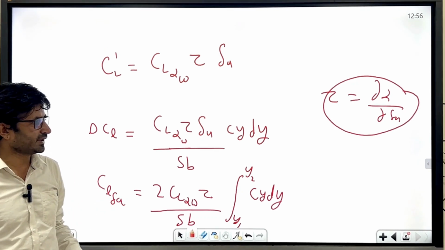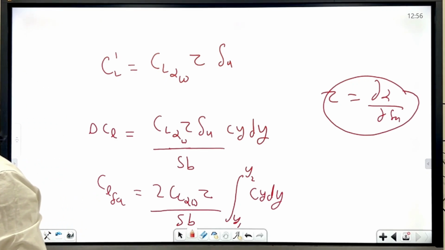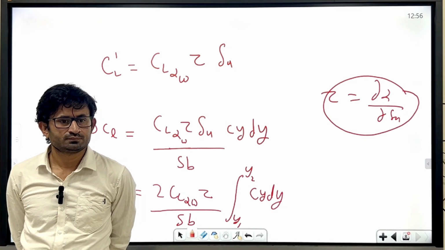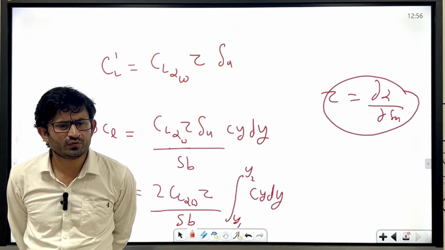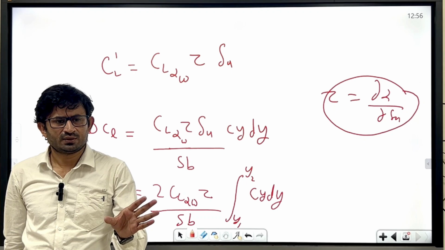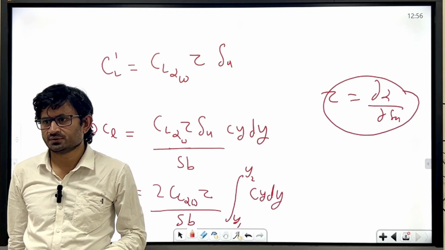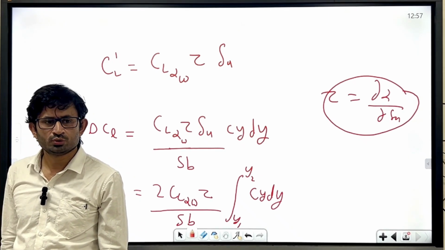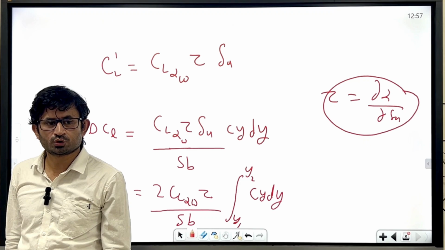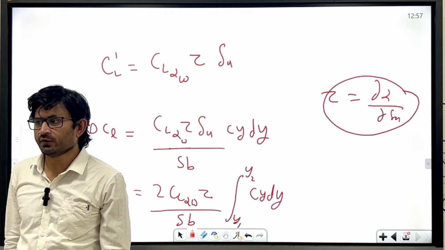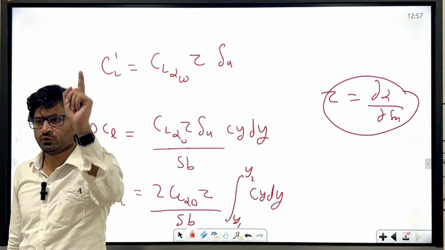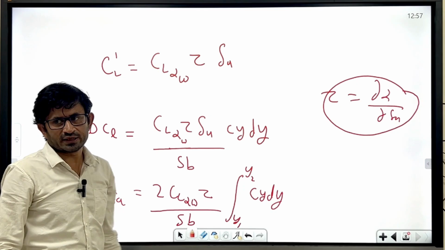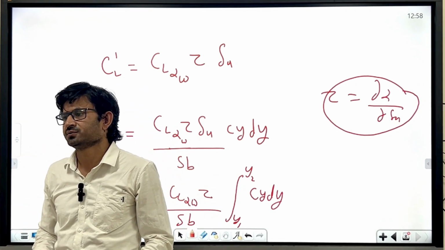So if I put the aileron towards the root, what will be the value of CL delta A? What will be the y near the root? Very close to the root, roughly y1, right? Is it small or large? Small, right? So that means this CL delta A will be close to zero. See, if you have one large force, for example, but a very small distance, what will be the moment? Near to zero, right? So that is why the aileron is placed towards the tip, not towards the root.